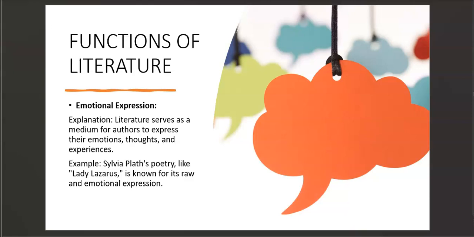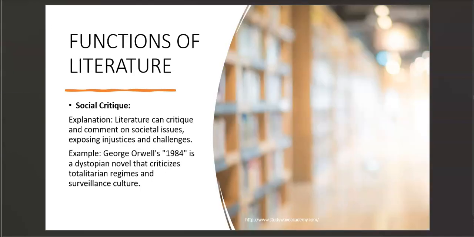Now let's continue and look at the next function. I hope you understand how literature helps different authors express themselves and their emotions. The next one is social critique. Literature can critique and comment on social issues, exposing injustices and challenges. So for example, if you feel a certain leader is not acting right, or is doing something wrong, you can provide your comments or social critiques through literature.